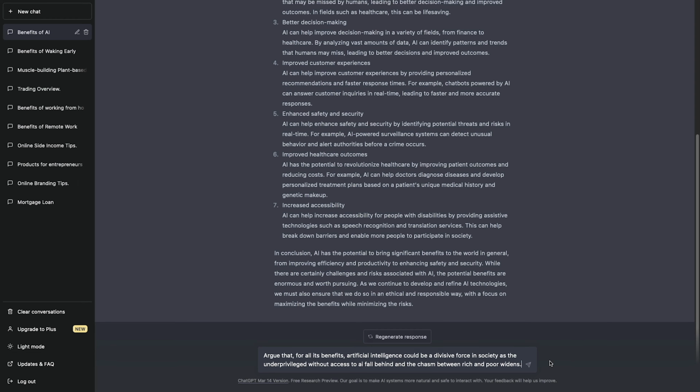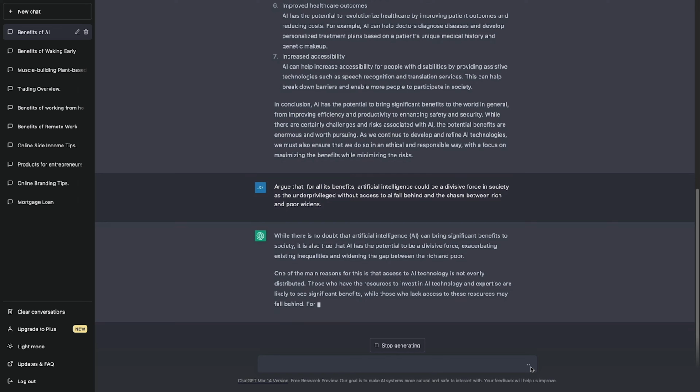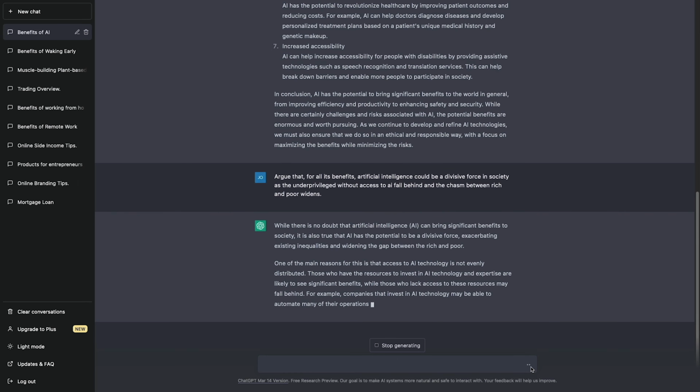While there is no doubt that artificial intelligence, AI, can bring significant benefits to society, it is also true that AI has the potential to be a divisive force, exacerbating existing inequalities and widening the gap between the rich and poor.